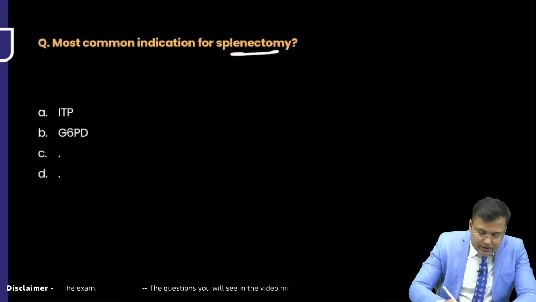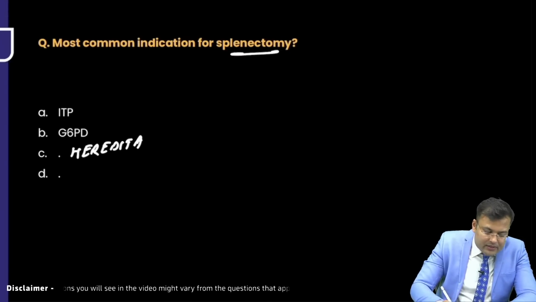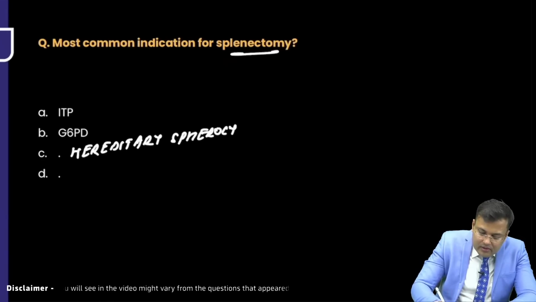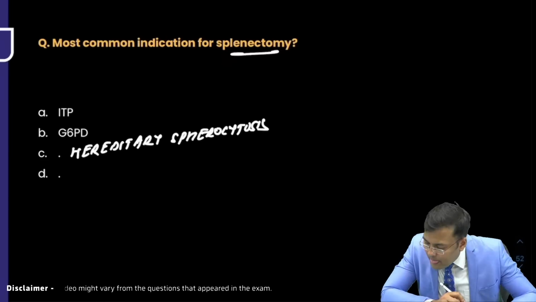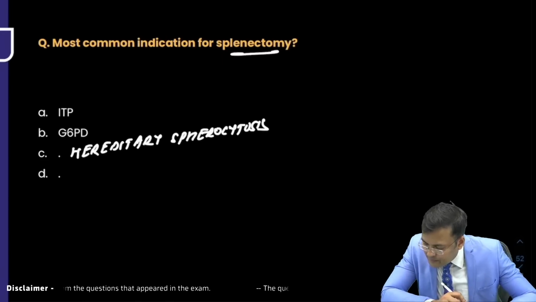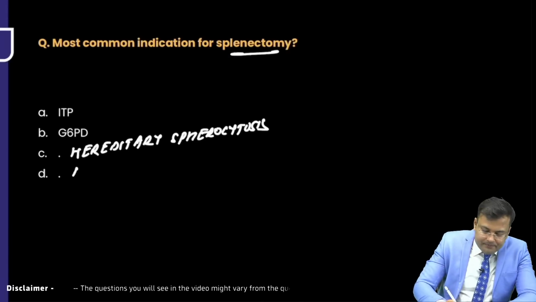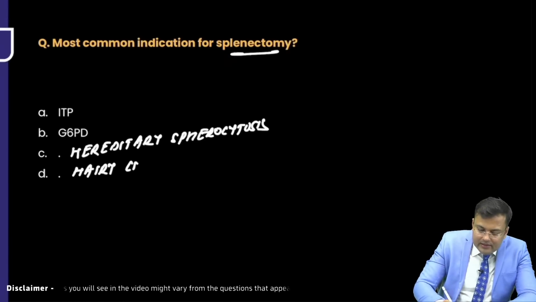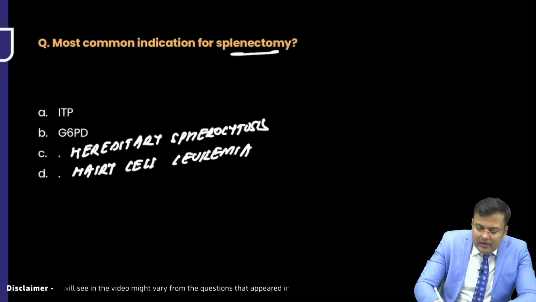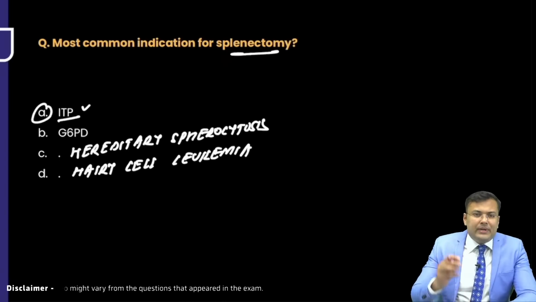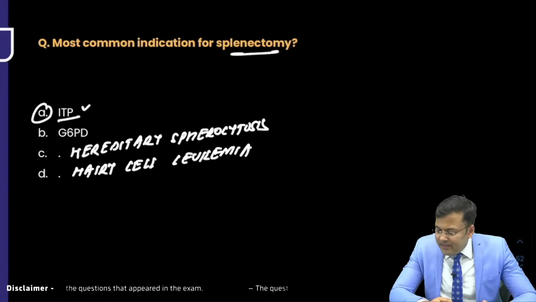Hereditary spherocytosis, okay. There is one option, hereditary spherocytosis. ITP. Hairy cell leukemia, okay. All of you know that the correct answer is what? The correct answer is ITP, idiopathic or immune thrombocytopenic purpura. So this is ITP, that's the correct answer.